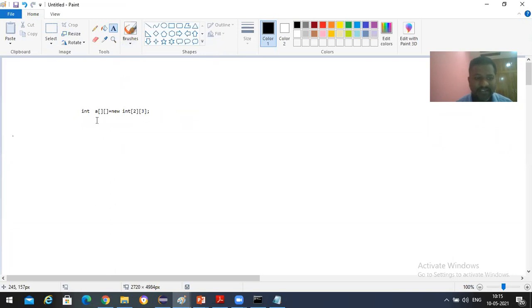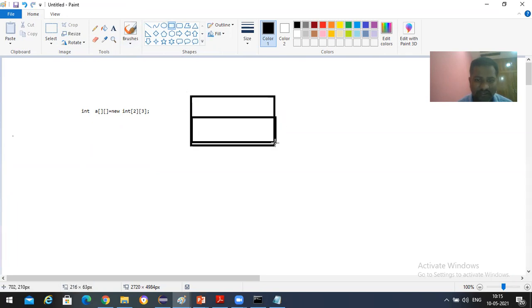Okay, so int a = new int[2][3]. Then, as per your convenience, you can represent it by taking one table. This table consists of 2 rows and 3 columns, with indexes 0, 1 and so on.